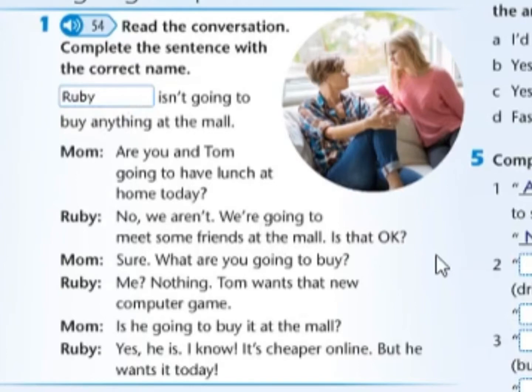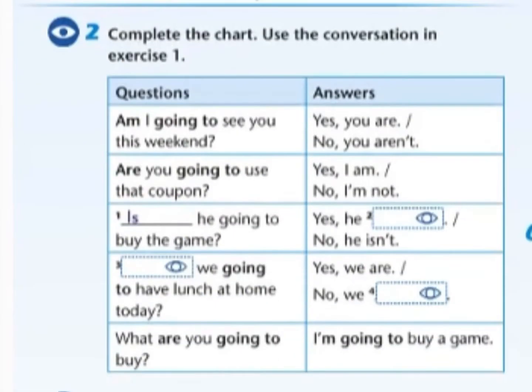Ruby. How to make questions with be going to? We are going to consider the use of the auxiliary verb in the first position. First one, am I going to see you this weekend? Are you going to use that coupon? Is he going to buy the game? Yes, he is. All the answers are yes or no. Pay attention. Are we going to have lunch at home today? Yes, we are. No, we aren't.